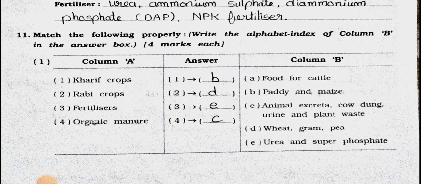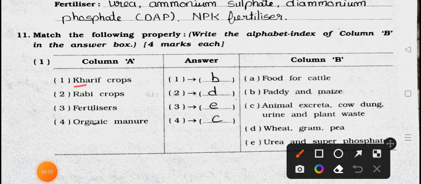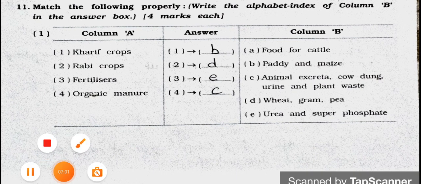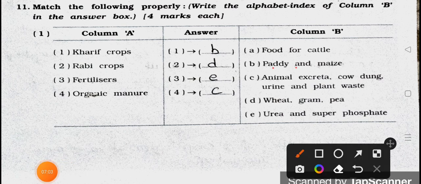Match the following properly. Write the alphabet index of column B in the answer box. 4 marks each. First of all, we will see column A. Number 1 Kharif crop, number 2 Rabi crop, number 3 fertilizers, number 4 organic manure. And in column B, A is food for cattle. B. Paddy and maize. C. Animal excreta, cow dung, urine and plant waste. D. Wheat, gram and pea. And E. Urea and super phosphate.